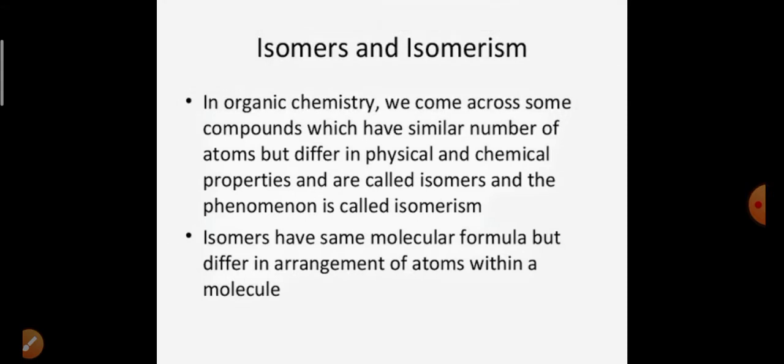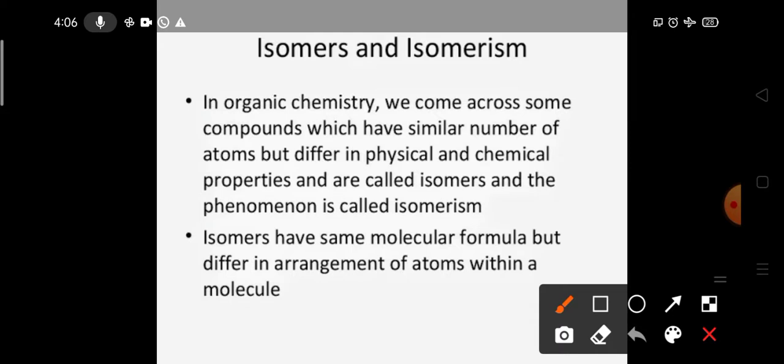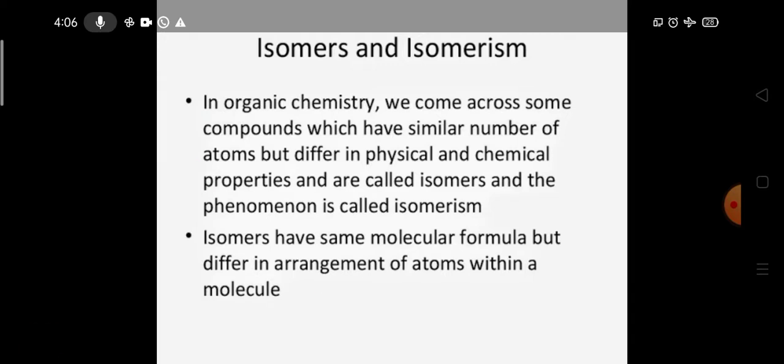Compounds having the same molecular formula but different structural formulas are known as isomers, and this property is called isomerism. Compounds having the same number of atoms but differing in physical and chemical properties are called isomers. So isomers have the same molecular formula but differ in arrangement of atoms, meaning structural formula.